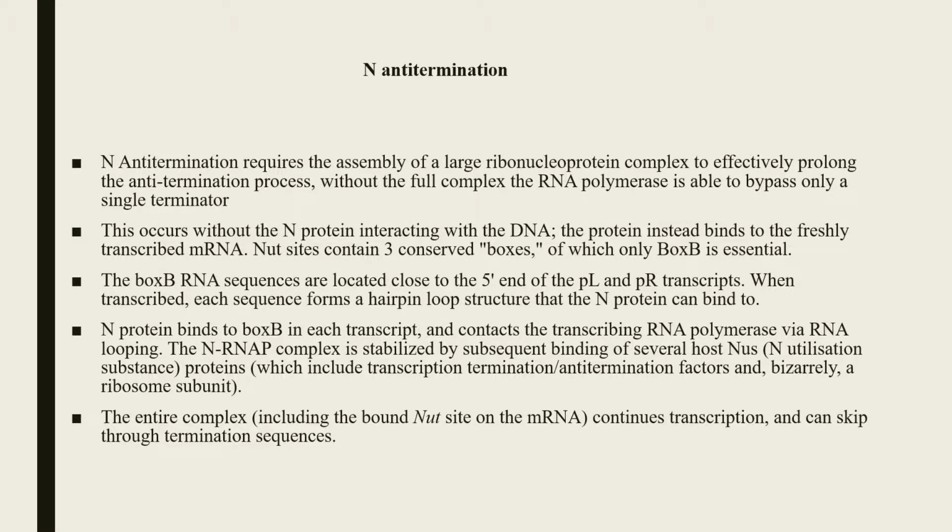What is N anti-termination? N anti-termination requires the assembly of a large ribonucleoprotein complex that can effectively prolong the anti-termination process. How does it occur and why does it occur? This occurs without the N protein interacting with the DNA. The protein binds to the freshly transcribed mRNA. N protein binds to box B in each transcript and contacts the transcribing RNA polymerase via RNA looping. The entire complex continues transcription, but it can skip through termination sequences.